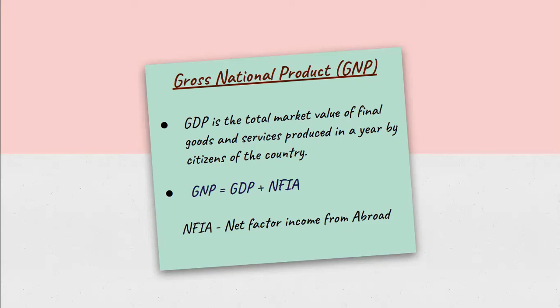So the basic difference between gross domestic product and gross national product is that when we consider gross domestic product, we consider the value generated within the domestic territory of the country, and when we consider gross national product, we consider the value generated by all the nationals or citizens of the country, irrespective of their location. So the formula for GNP is equal to GDP plus net factor income from abroad.